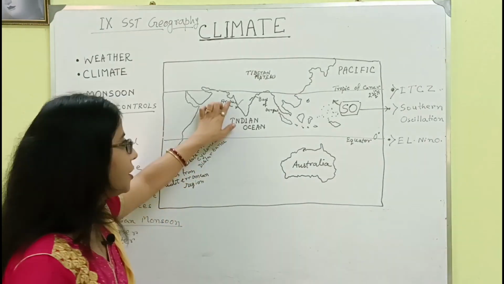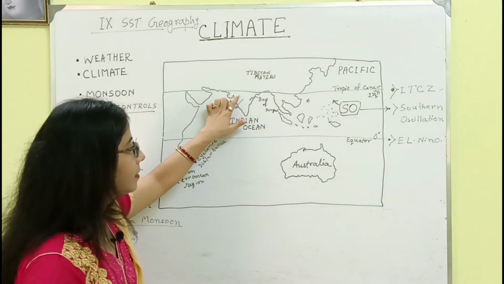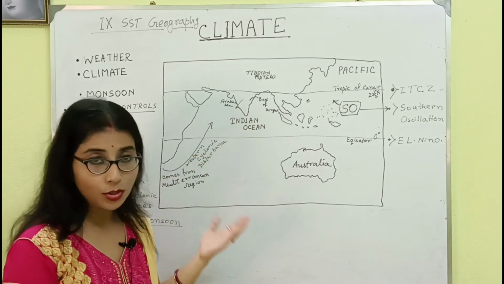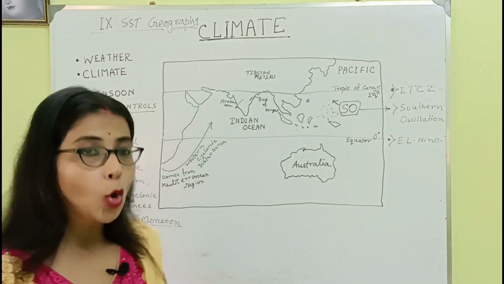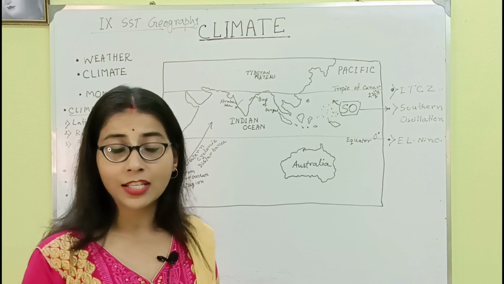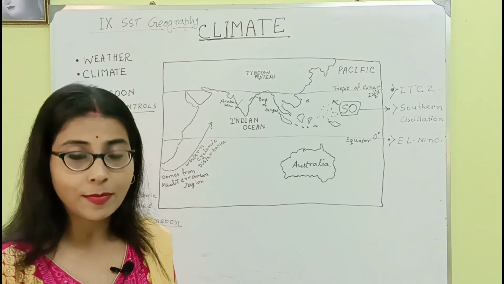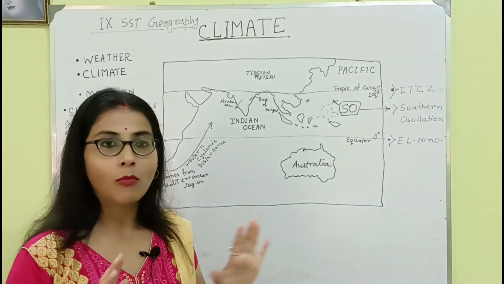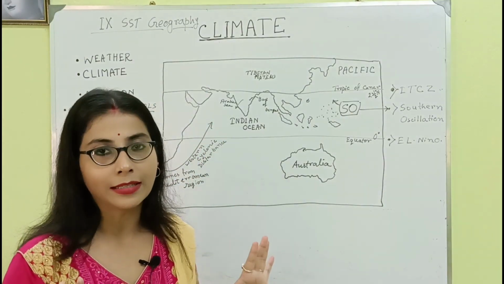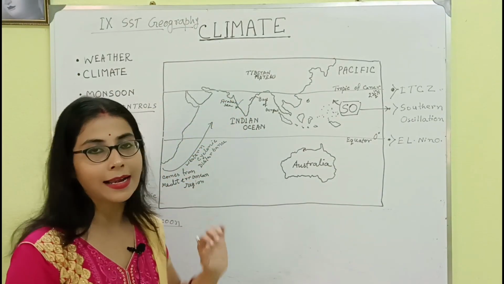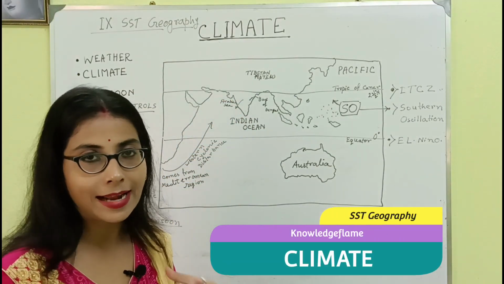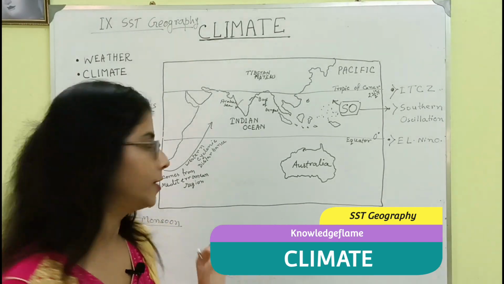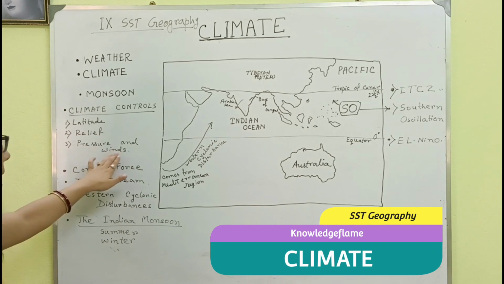So that's why the regions located in the surrounding areas of the Arabian Sea or Bay of Bengal, the coastal regions, like Mumbai, Goa, Kerala, Andhra Pradesh, Tamil Nadu, Odisha, West Bengal, the southern part, all these zones receive a moderate type of climate throughout the year, because the sea breezes have a great impact on them. That's why their climate is never too hot and not too cold. Now the next thing is pressure and wind.